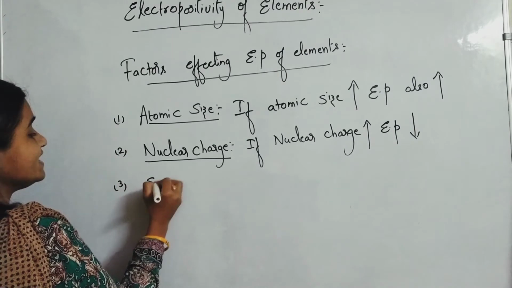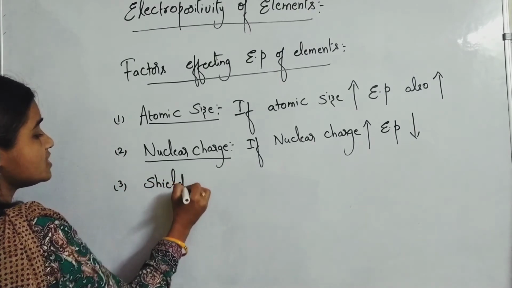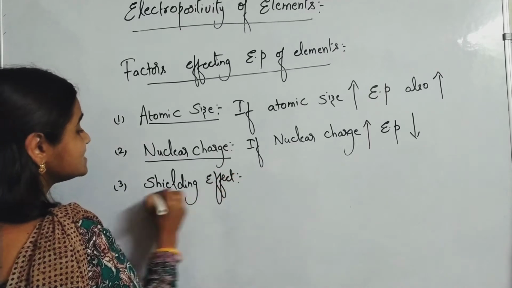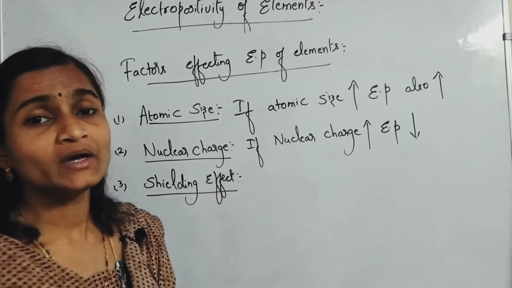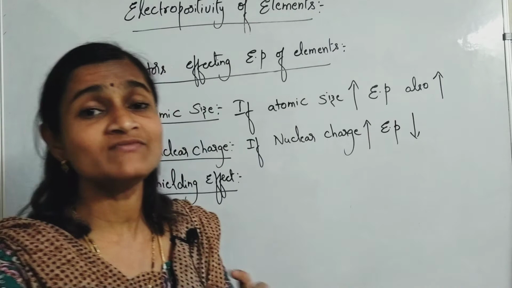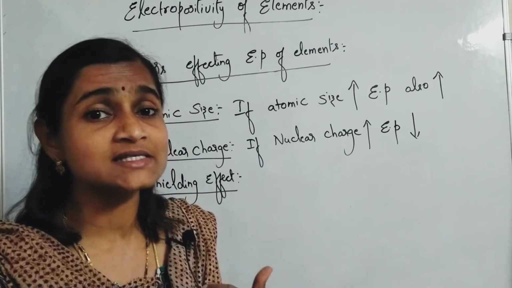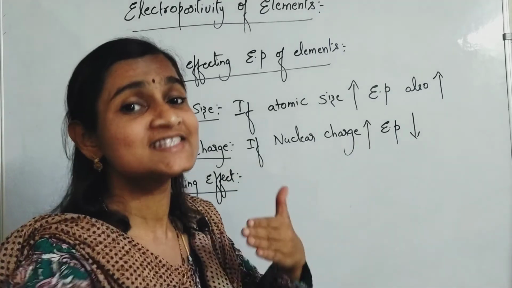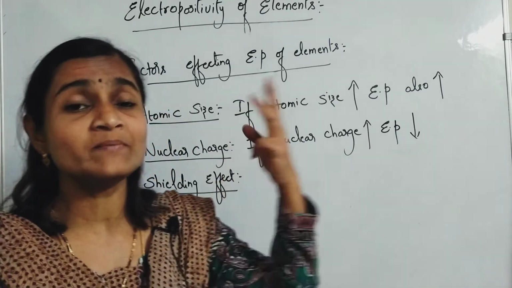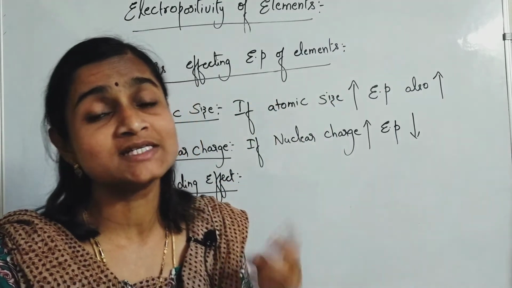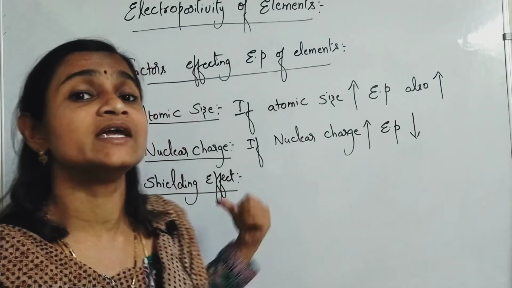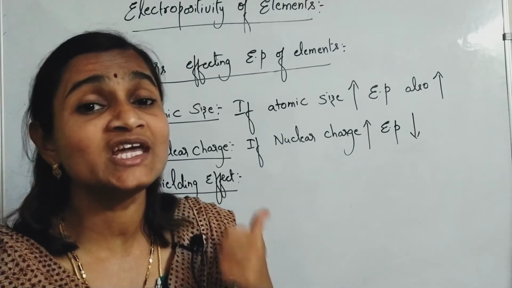Next, shielding effect. Shielding effect means the phenomenon in which nuclear charge decreases. Why does nuclear charge decrease? Because inner shells act as screens. This we were discussing from the three periodic properties onwards: in ionization energy, in electronegativity, and now also in shielding effect.